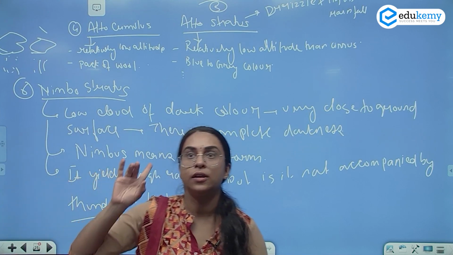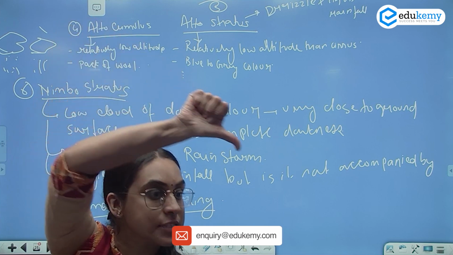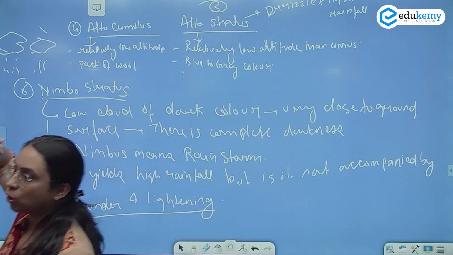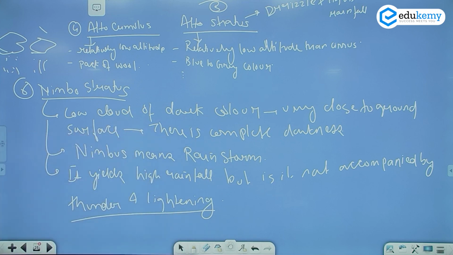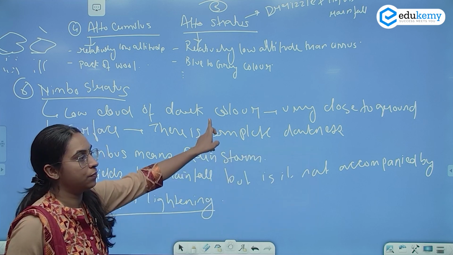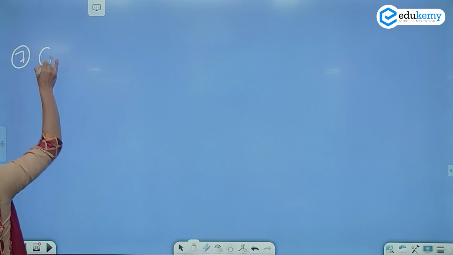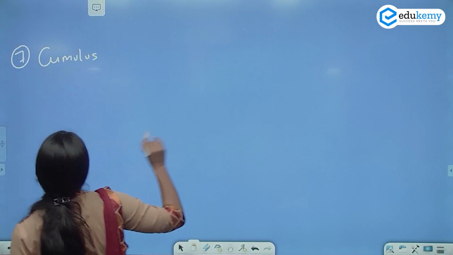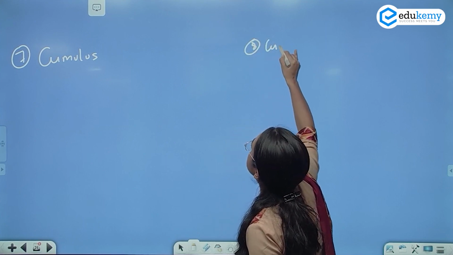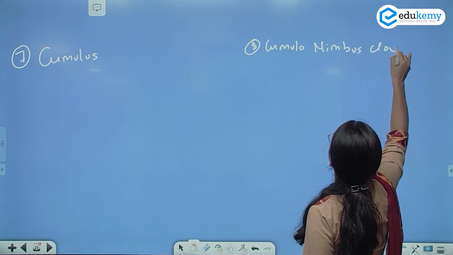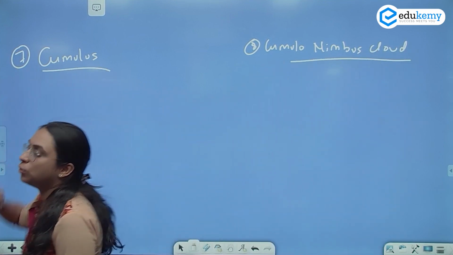What have I covered so far? I have covered Cirrus Clouds, Cumulus Clouds, Stratus Clouds. Then your Nimbostratus Clouds. I will deal with two more clouds. That is your Cumulonimbus and Cumulus Cloud. So other 7th and 8th you can write. One is I will be dealing with the Cumulus Cloud, and the other is your Cumulonimbus Clouds.